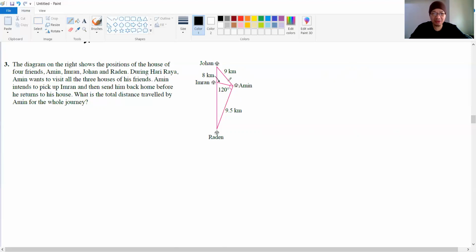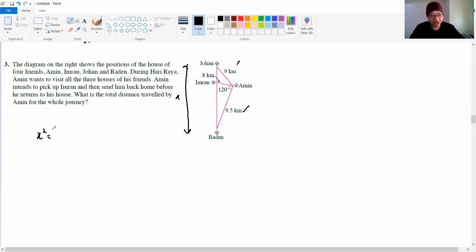So first thing is, look at this diagram. We got 9 here, we got 9.5 here, we got the angle in between is 120, and the length from Amin to Imran is 8. Okay, guys, can we find the distance between Radin and Johan here? Because we got 9, we got 9.5 and angle 120, so we can find the length between Johan and Radin house. So I'm labeling it as X.